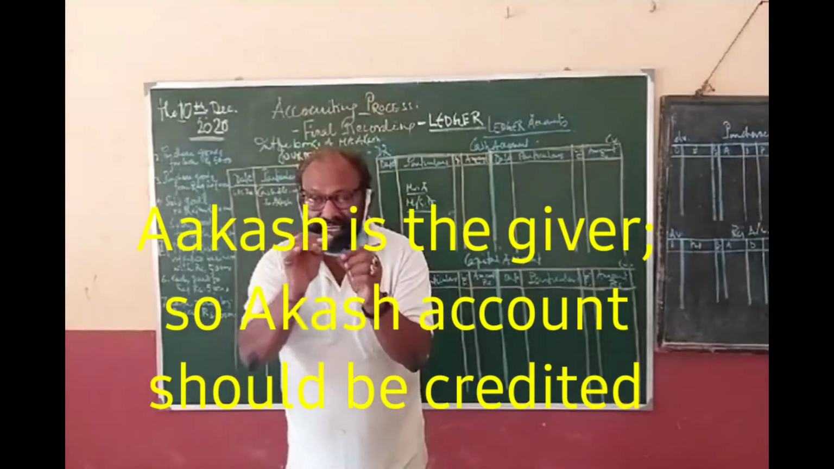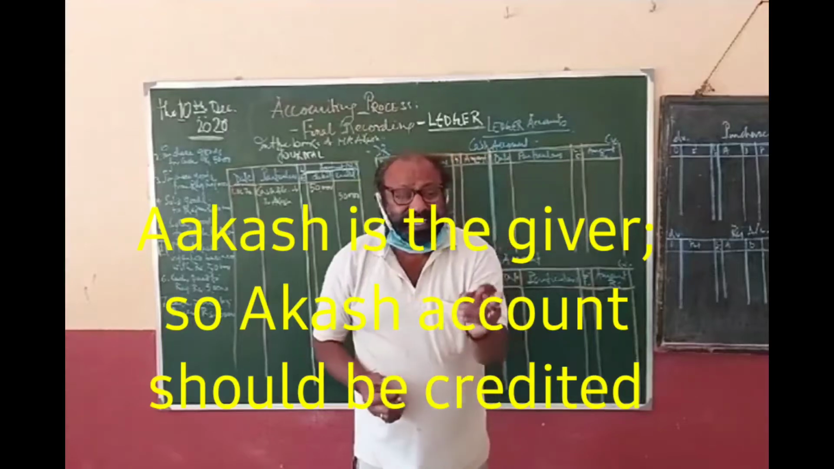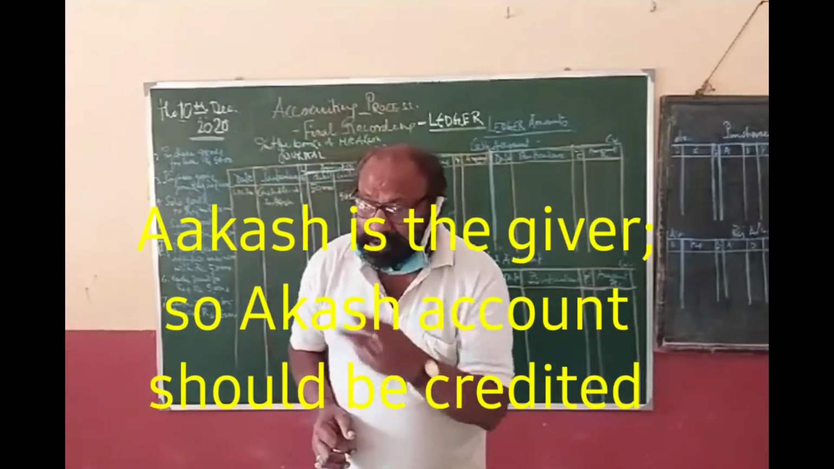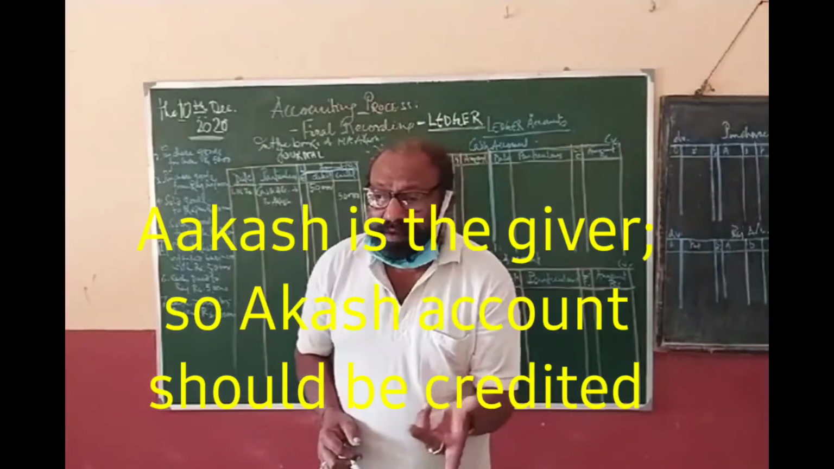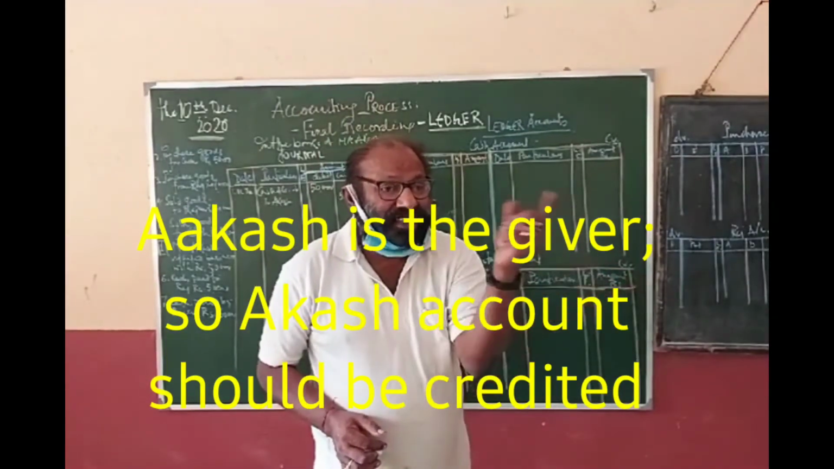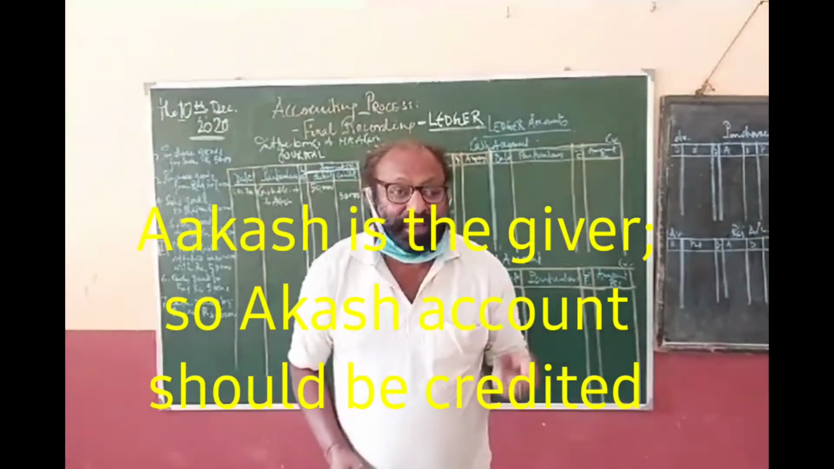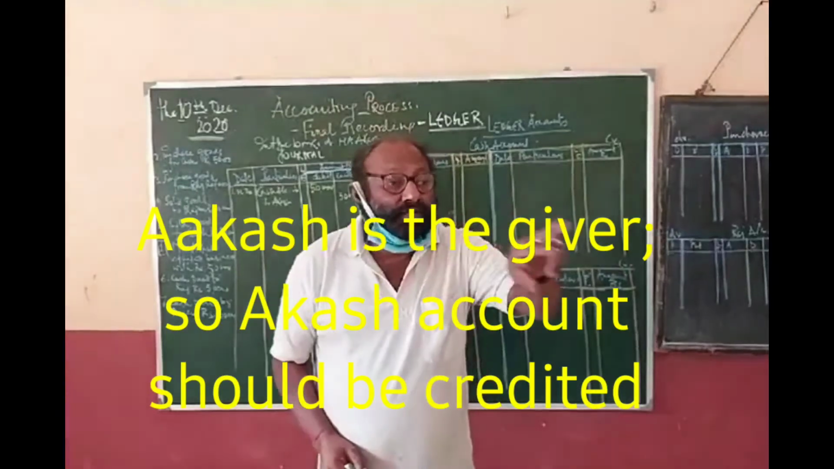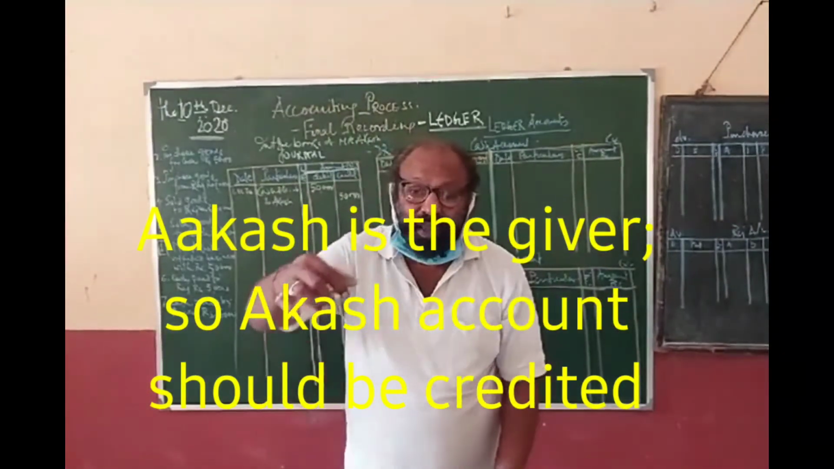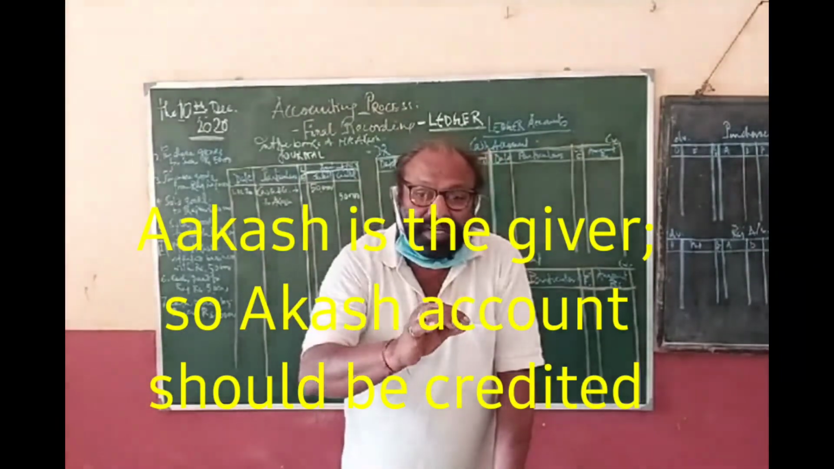But there is some difference. What is that? Rajan was our debtor. He is supposed to pay us the amount. But Mr. Akash is not the debtor, and he should not be considered a creditor either. Akash is the owner of the business. Whenever the owner invests any amount, we call it capital.